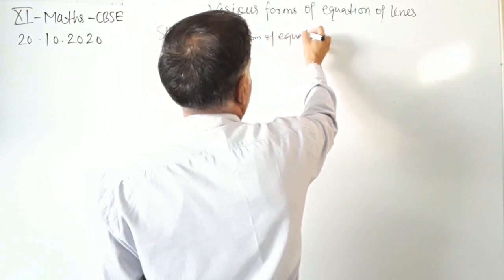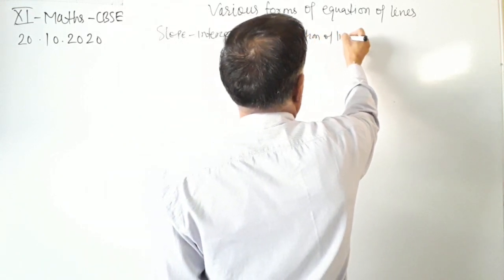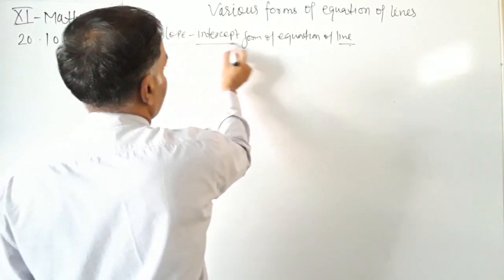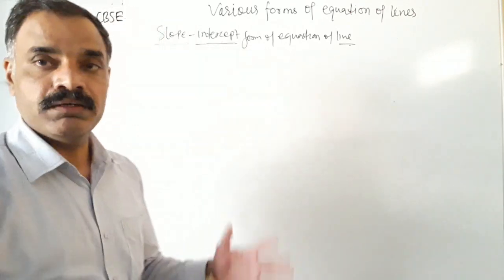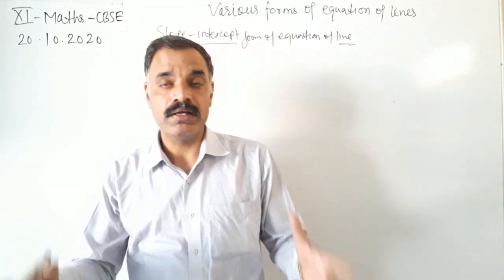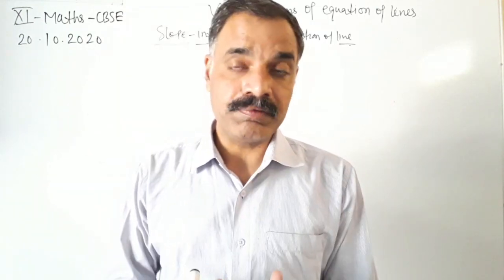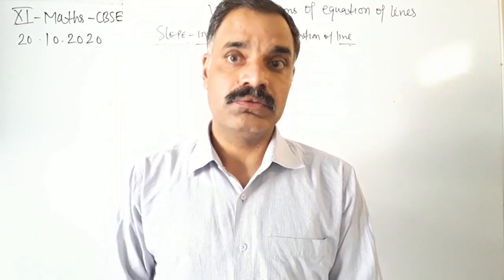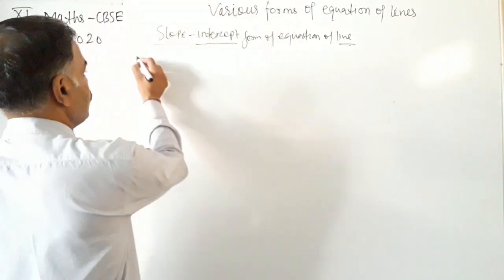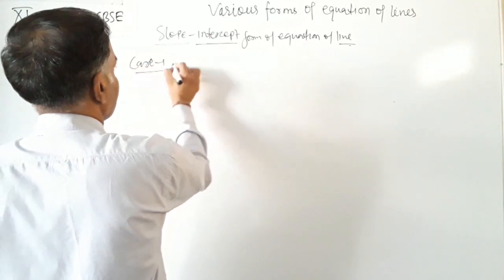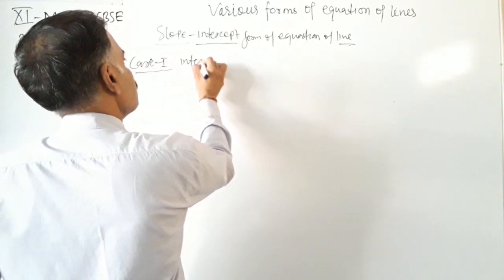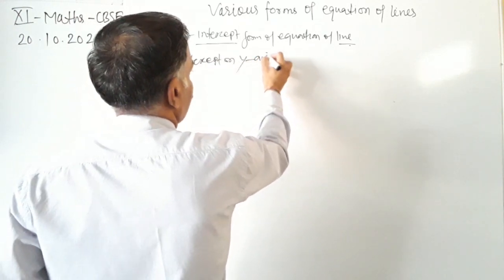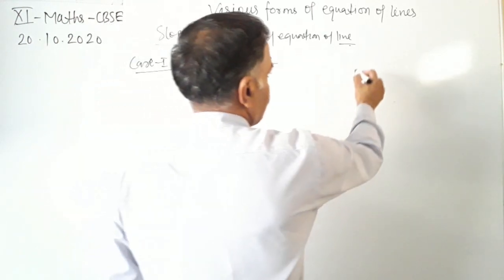So we have been given two things, that is slope and the intercept. Intercept may be either on x-axis or on y-axis. So first case we are taking, intercept on y-axis.